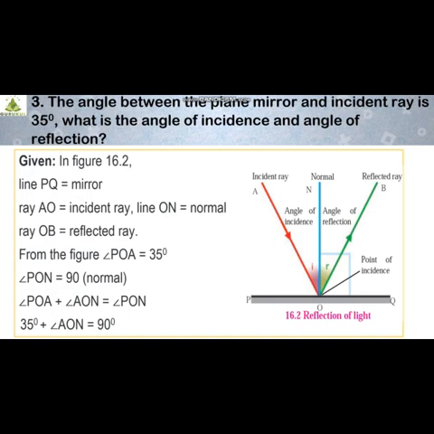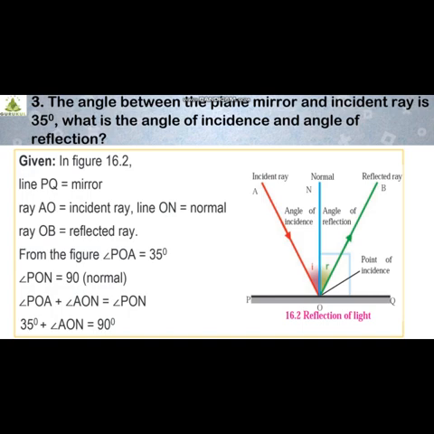On PQ. Now this is a simple geometry-based concept: angle POA plus angle AON is equal to angle PON. Understood? POA is 35, which is given in the question.